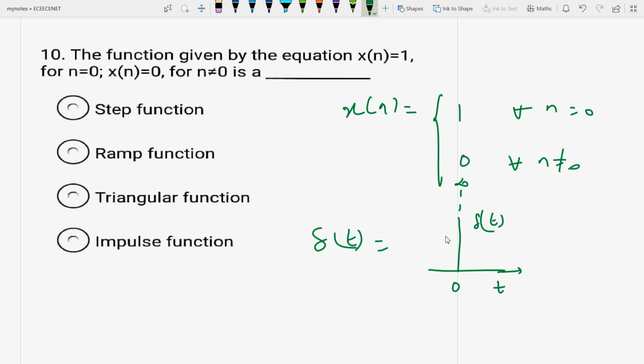According to the definition of the impulse function, it is defined only at n equal to 0. If it is delta(n), it is only defined at n equal to 0. For a discrete time signal, if n is an integer, delta(n) is the impulse function, defined only at n equal to 0 and not elsewhere, as per the signal given. So it will be the impulse function, because here x(n) is 1 at n equal to 0 and 0 for n not equal to 0.